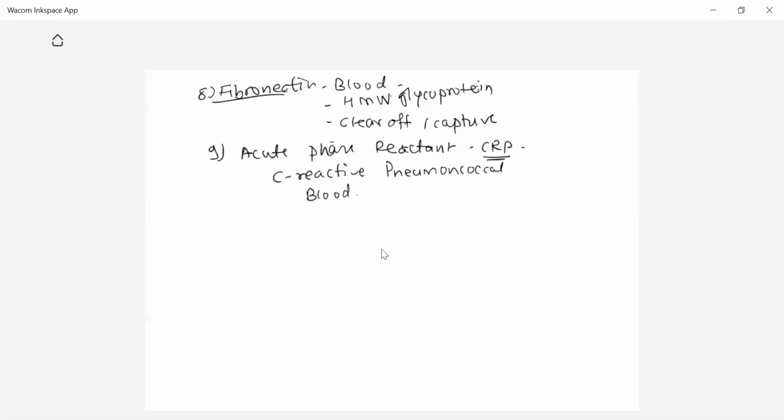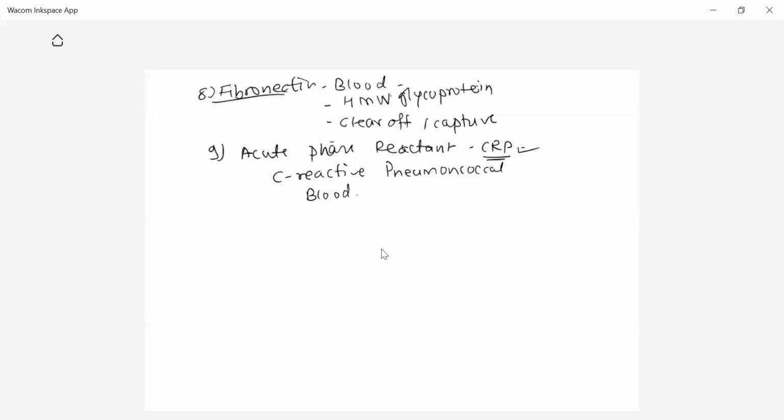The level of this C-reactive protein increases very rapidly when the body gets infected. Body infect झाली की पहिल्यांदा acute phase reactant म्हणजे CRP protein produce करते, and that CRP protein has the ability to bind with the antigen. Antigens, for example, pneumococcal bacteria enter झाले असतील तर body हे proteins मोठ्या प्रमाणात तयार करते.